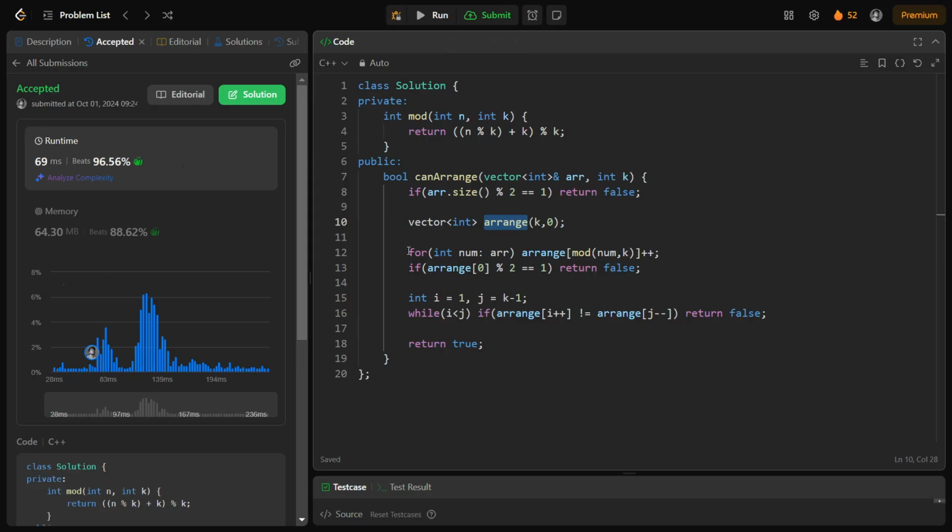So this is big O of n, and this is big O of k by 2 operations, so somewhere about big O of k itself. That gives you the total complexity of big O of n plus k, and that is the worst case time complexity. So this is a linear time and linear space solution. I don't think you can improve more than this because you have to see every element at least once to create a pair.